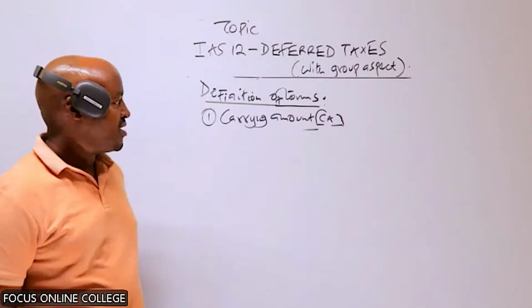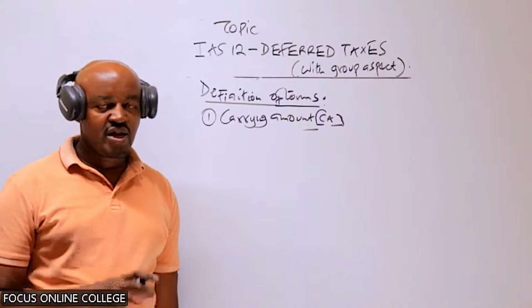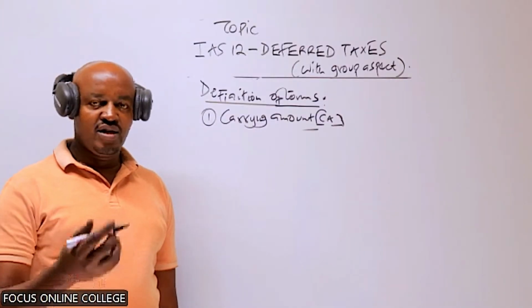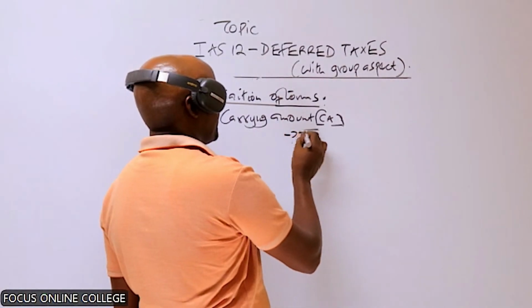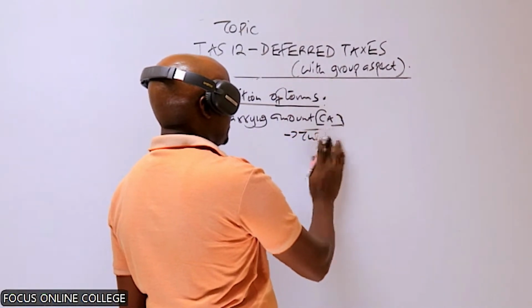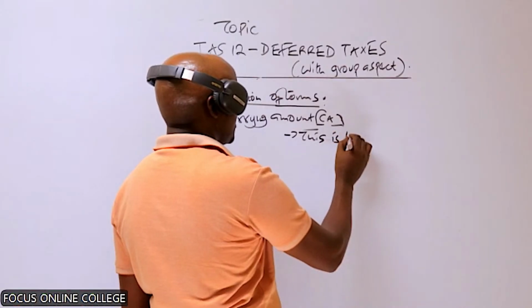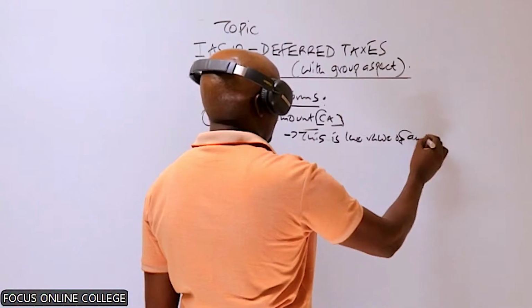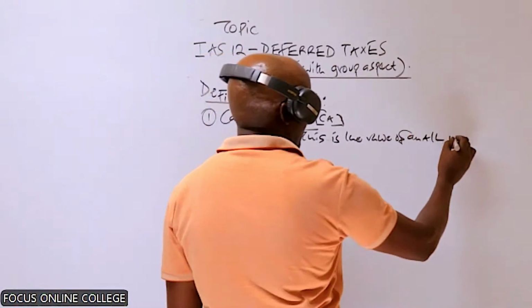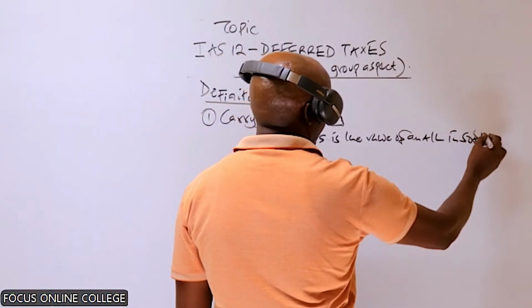In other terms, this is the value at which an asset or a liability is recorded in the statement of financial position.